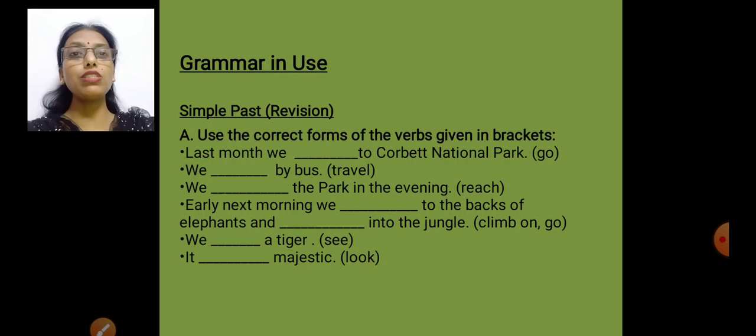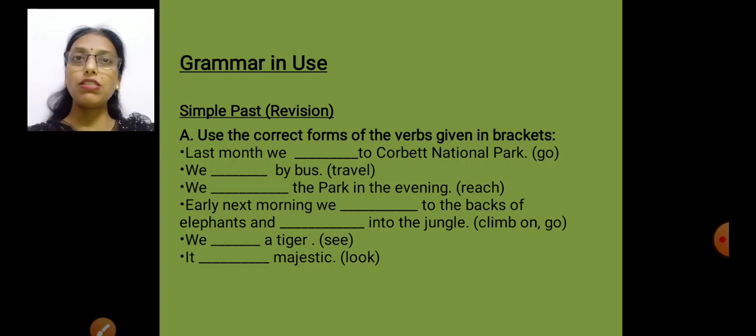So let's see what the exercise says. Use the correct form of the verbs given in the brackets. There are certain verbs which are given in the brackets. We have to just find out what will be the past tense of those verb forms. Last month, which means the month has already passed. Last month we went to the Corbett National Park, and the verb is go. What's the past tense of go? It's went.